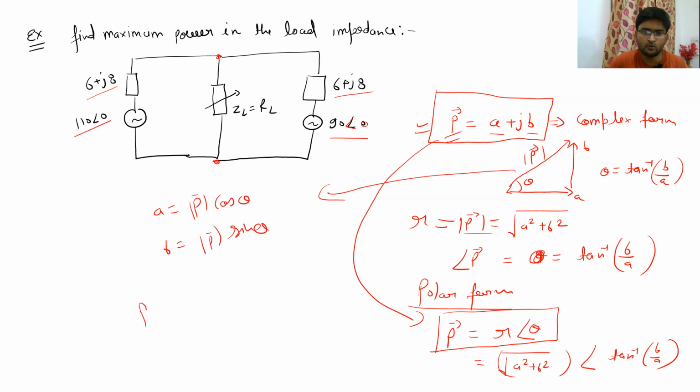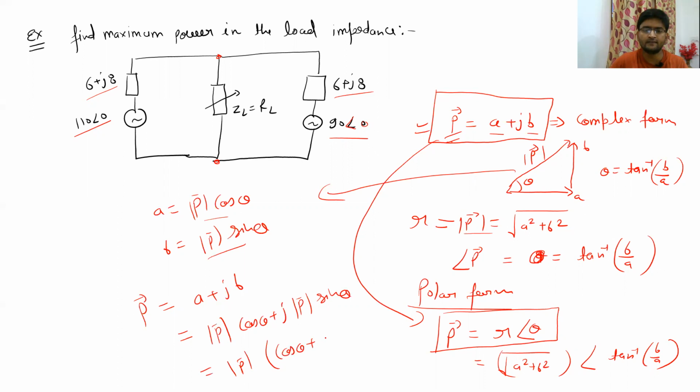So if you have to write this whole vector P, you will write A plus JB. If you want to write it in this form, you can write it as magnitude of P cos theta plus J magnitude of P sine theta. So if you take out this magnitude of P, you can write it as cos theta plus J sine theta.